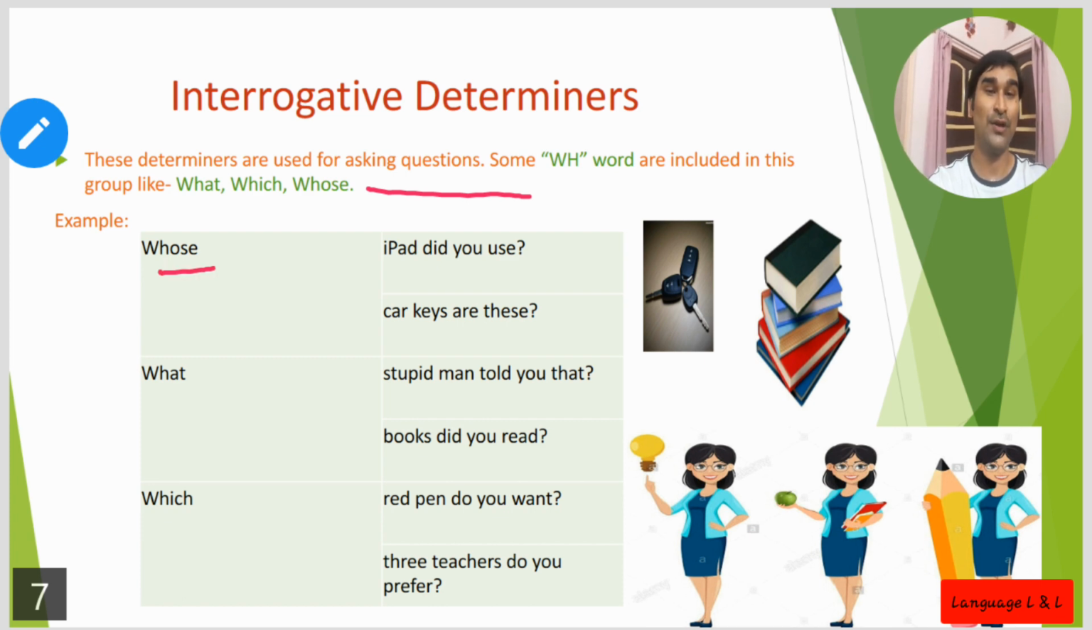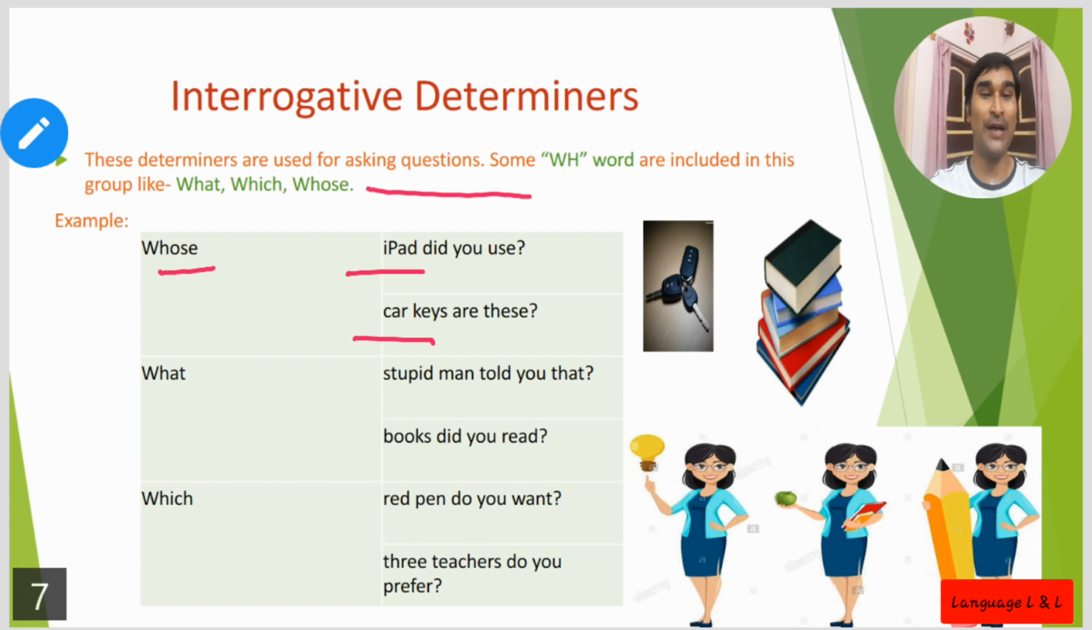So, whose iPad. Next one, whose car keys are these? So whose car. You can see the WH word whose has been placed before car keys. So it is asking questions only. So here the WH word stands for a determiner.